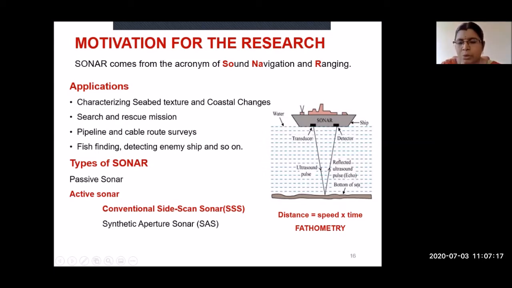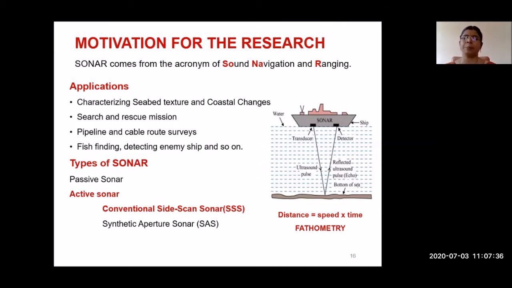And the second sonar device is called active sonar. Here, this active sonar is also used to send the sound wave, and the reflected sound waves are captured again. From the reflected sound wave, they can form the image. The reflected sound wave is not that strong because there is a lot of disturbance. Some of the sound waves get reflected and scattered inside the sea water, so only a small portion of the sound wave is reflected back.